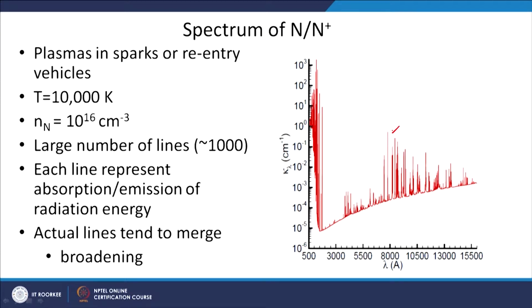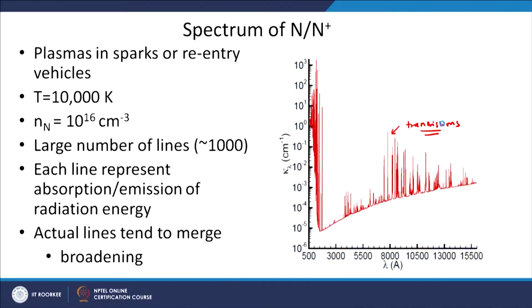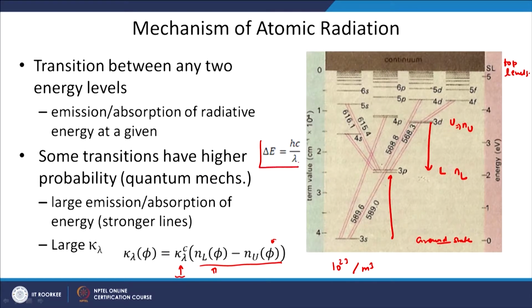So, what you see here, the lines, are basically transitions from one atomic level to another atomic level, one electronic level to another electronic level. Each transition gives rise to a single line or single absorption coefficient, and there may be different lines. The wavelength of transition is decided by this relation.